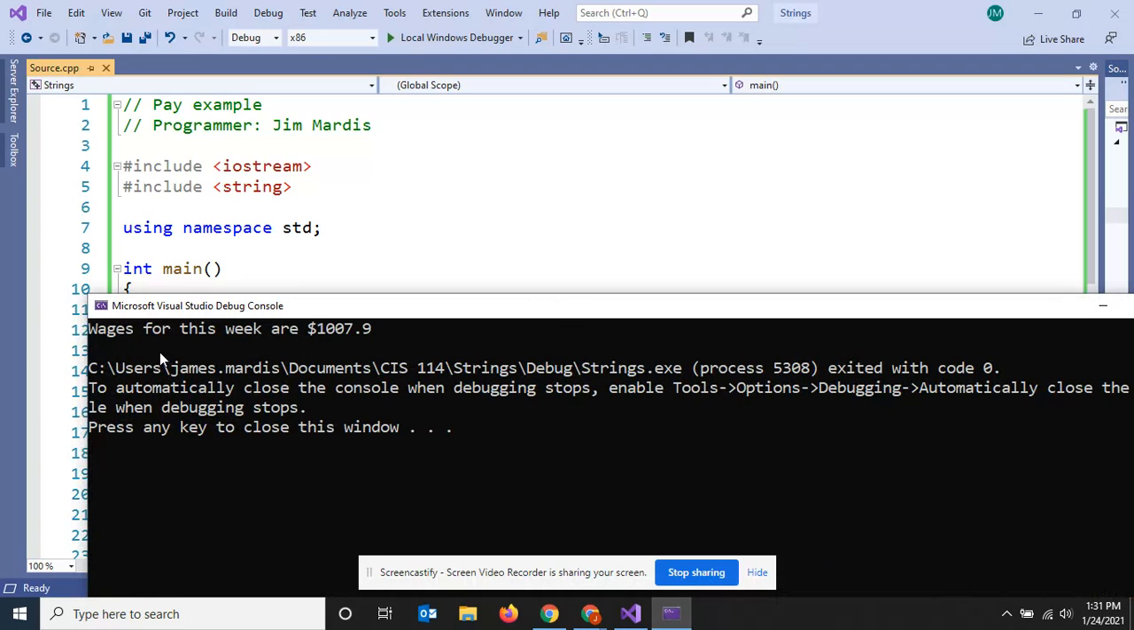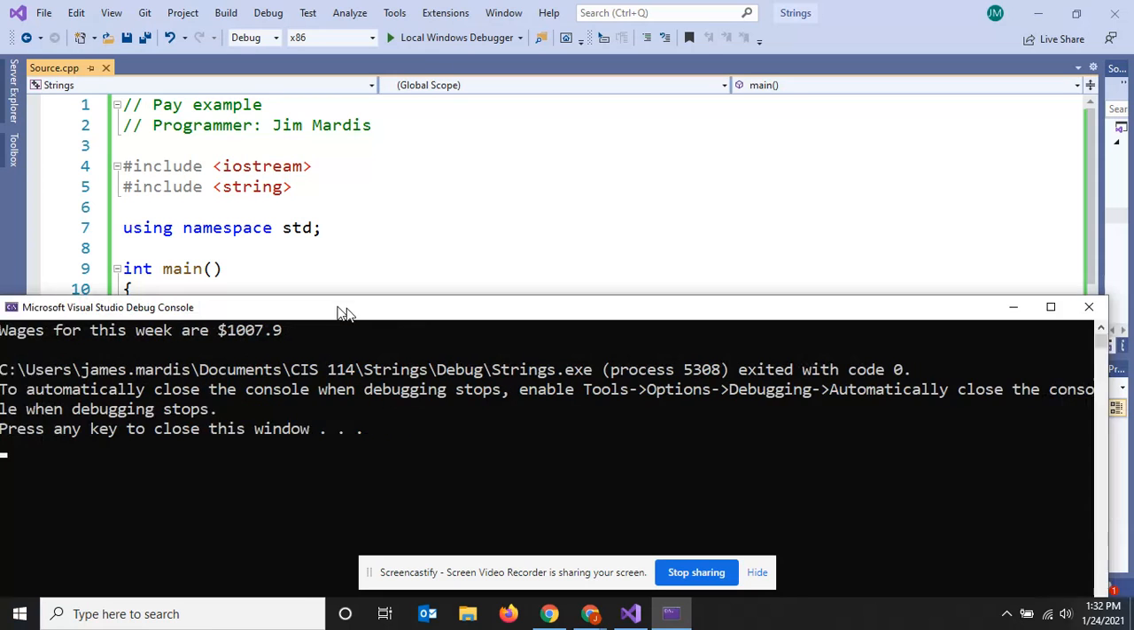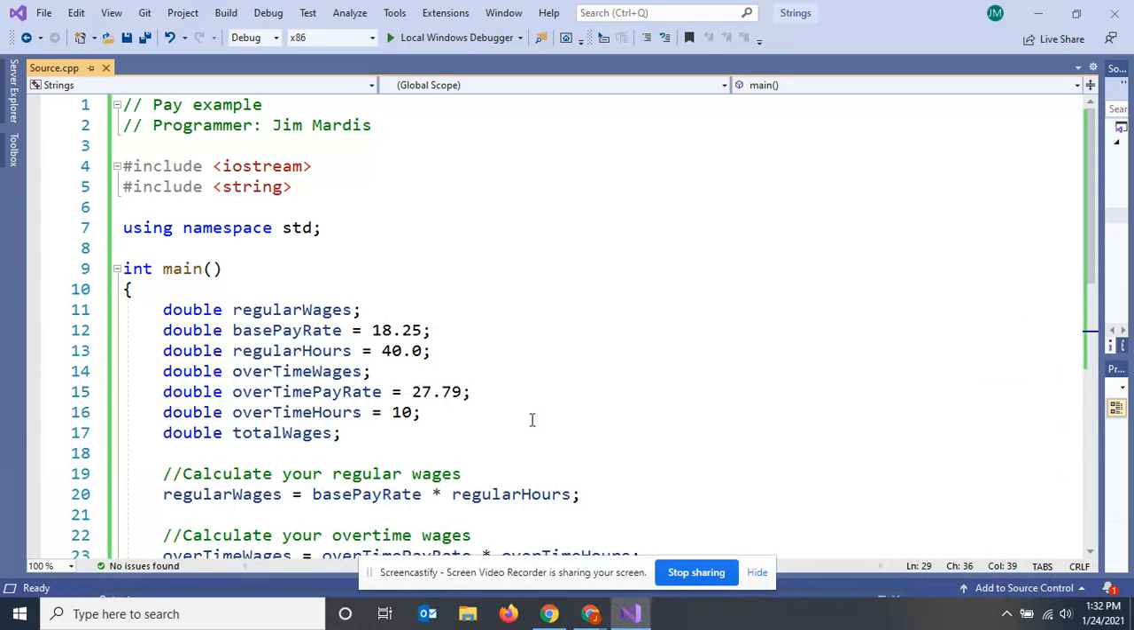All right, wages for this week are $1,007.90. I don't have a zero here yet. We haven't got to some of the precision stuff. We will be formatting this to where things look prettier. But right now, it still says the same thing. It's $1,007.90. So this program worked correctly.